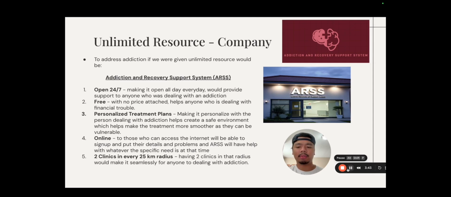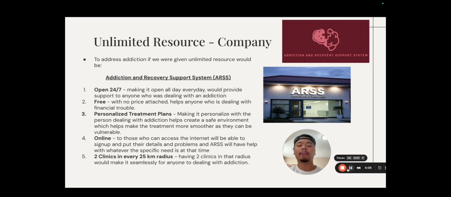Personalized treatment plan. Making it personalized would help the person dealing with addiction create a safer environment, which helps make the treatment smoother as they can be more vulnerable. It would be online. Those who can access the internet will be able to sign up and put in their details and problems, and ARSS will help with whatever the specific needs are at the time.